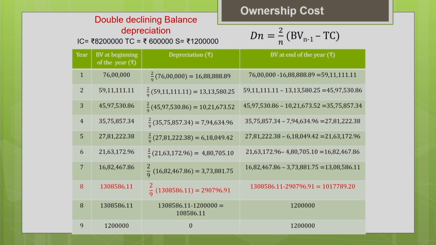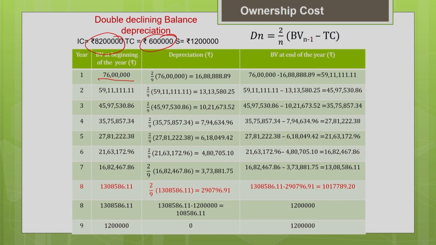So for the first year, what is the book value at the beginning of the year? It is 76 lakh. How did you get the 76 lakh? Your initial cost is 82 lakhs minus your salvage value of 6 lakhs. So that will give you the book value at the beginning of year, 76 lakhs. Now what is the depreciation for year 1? It is nothing but 2 by n multiplied by book value.